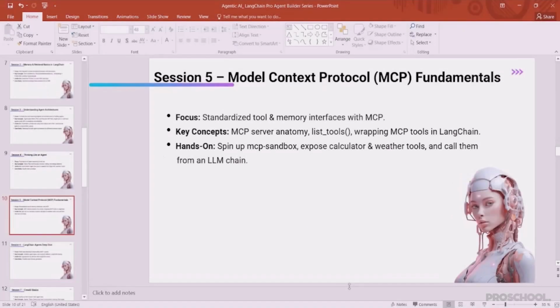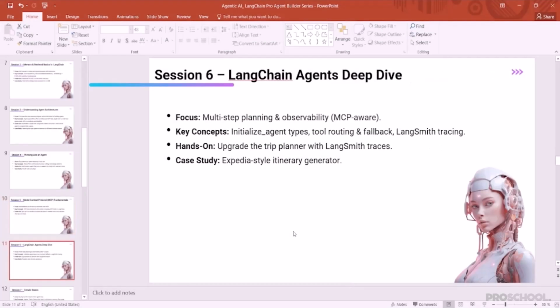Session 5, the backbone of this course, is in which we are going to learn the Model Context Protocol, MCP fundamentals. We're going to understand how MCP architecture works. The focus of this session will be standardized tool and memory interfaces with MCP. The key concepts you're going to learn: MCP server anatomy, list tools, and wrapping MCP tools in LangChain. In the hands-on, we are going to create a simple application in which we'll create an agentic system using the MCP architecture.